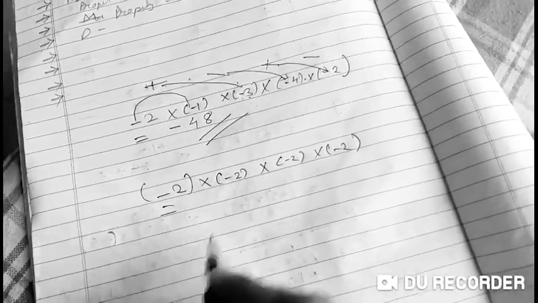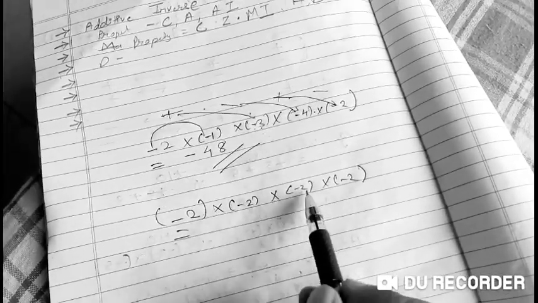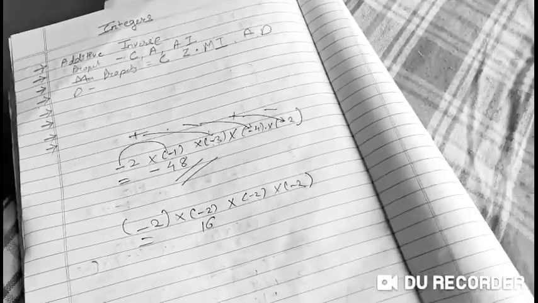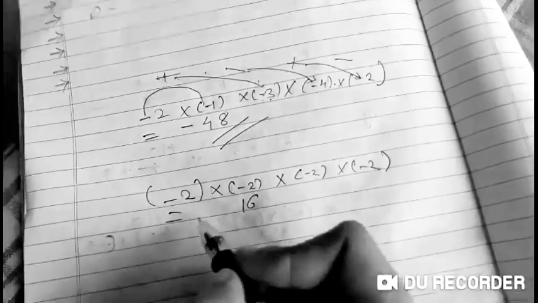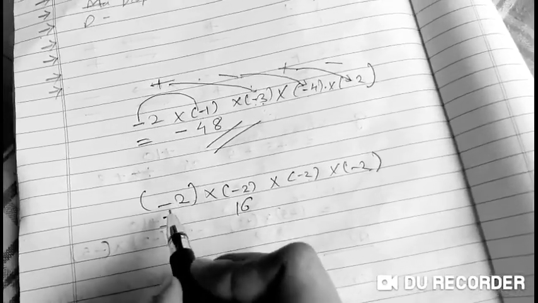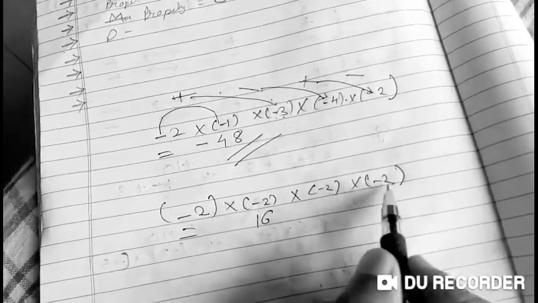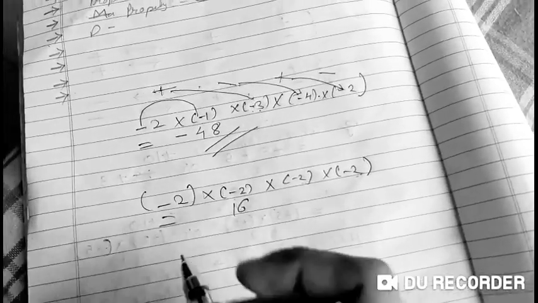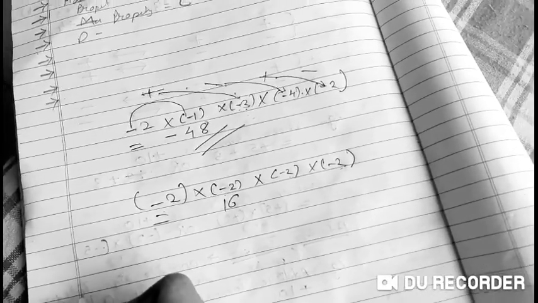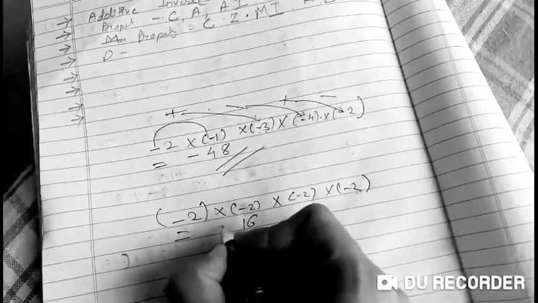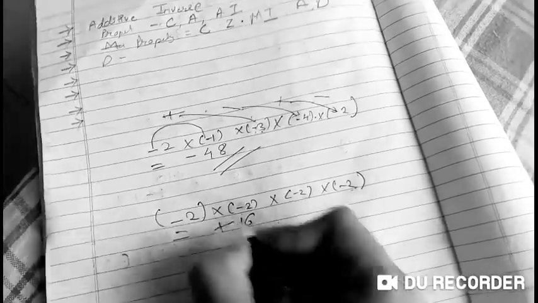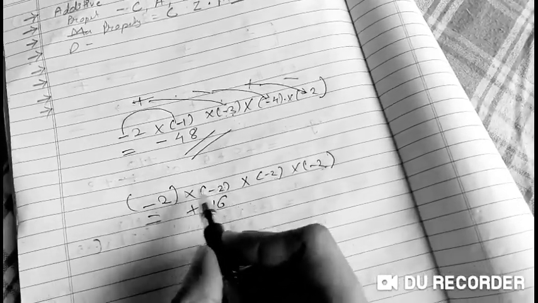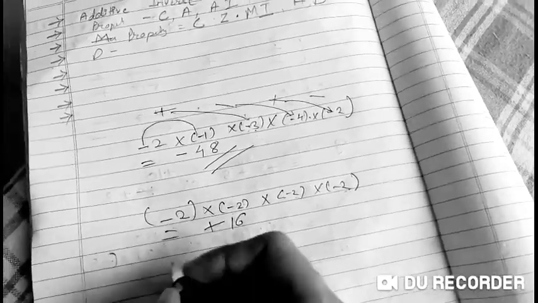Now these are 2 2s are 4, 4 2s are 8, 8 2s are 16. Okay, 16. So now check out how many negative numbers there are: 1, 2, 3 and 4. There are 4 negative numbers. Is 4 an even number or odd number? 4 is an even number. For an even number, you should always remember that the sign is plus. For even numbers of negatives, the sign is plus. Now check out over here.